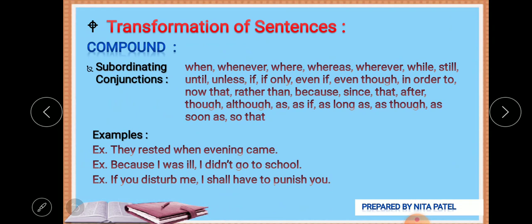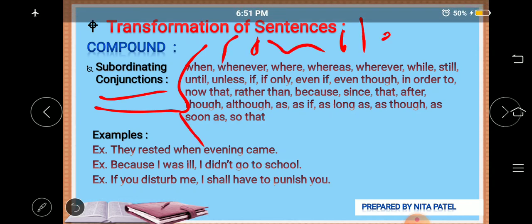Now, subordinating conjunctions. As earlier I told you that complex sentences are made with the help of subordinating conjunctions. Now, which subordinating conjunctions are used to frame complex sentences?